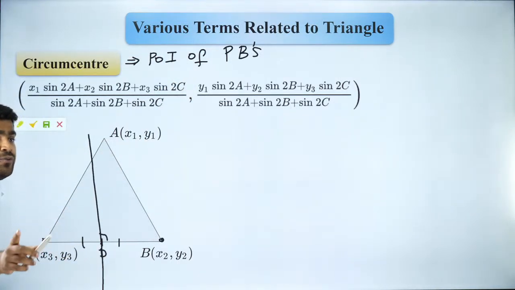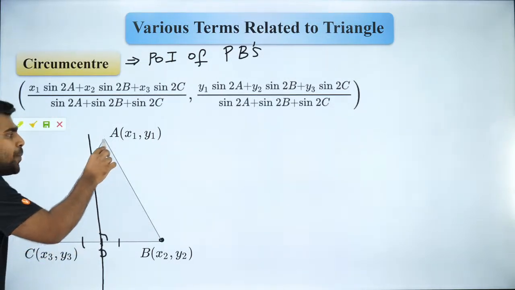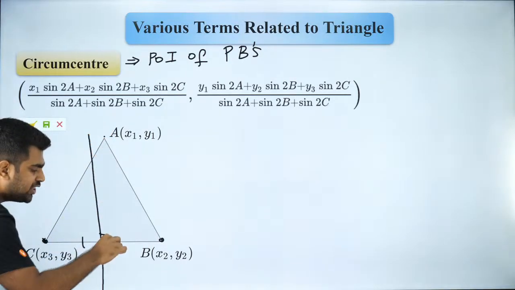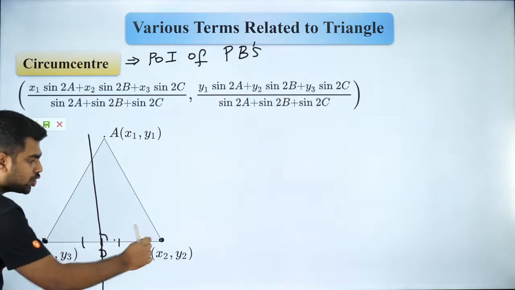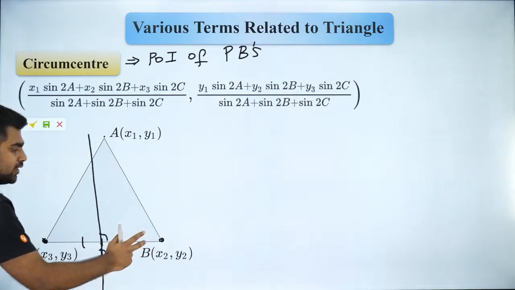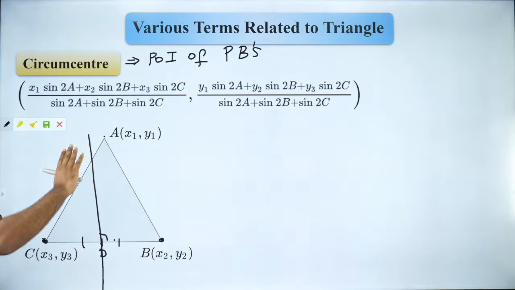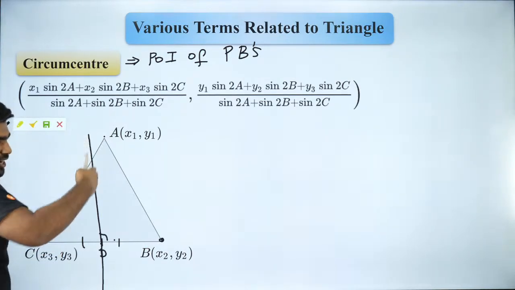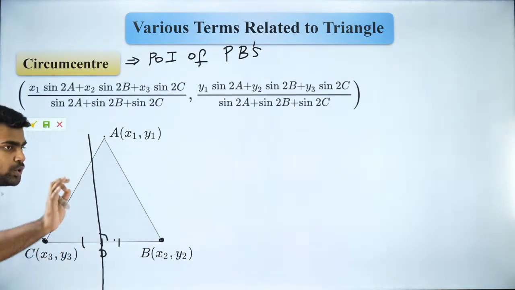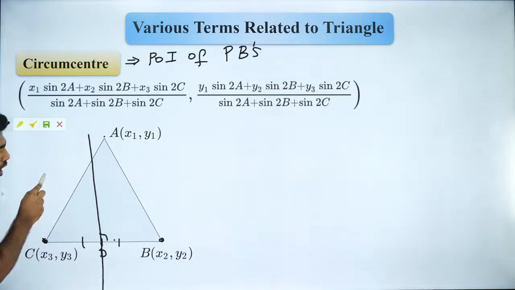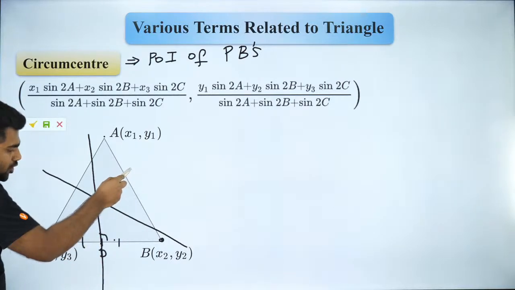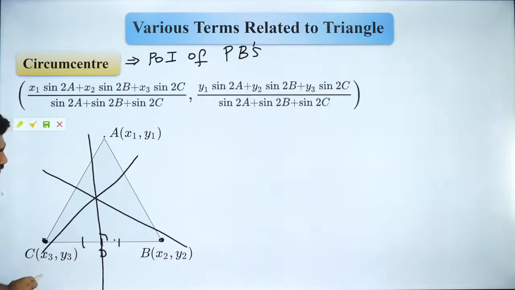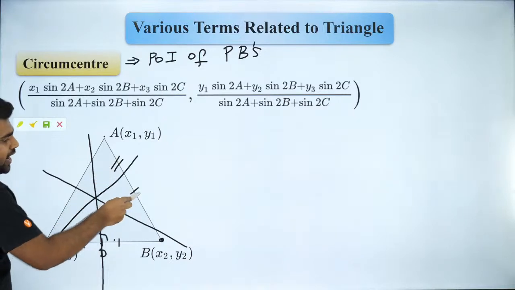Do you understand the difference between altitude and perpendicular bisector? Altitude, I drop from the vertex to the opposite side. But perpendicular bisector is drawn with respect to the side without paying attention to the vertex. It may or may not pass through A. I don't care. Are you all able to follow? Same way I can draw one perpendicular bisector over here, and same way over here. Got it? Are you guys clear?